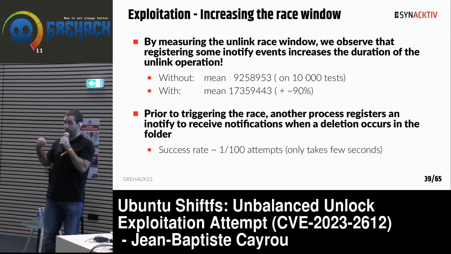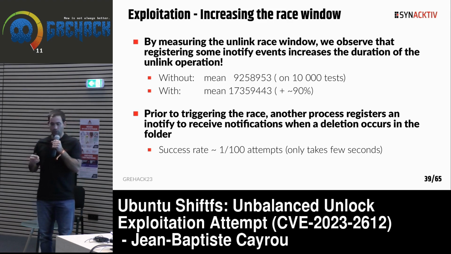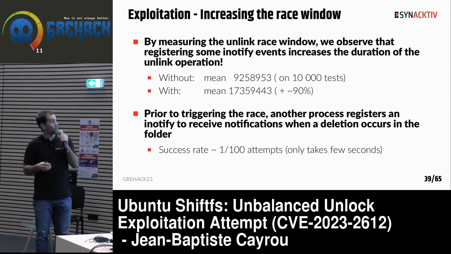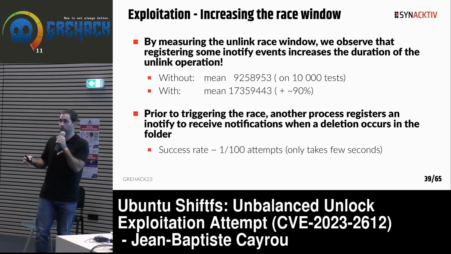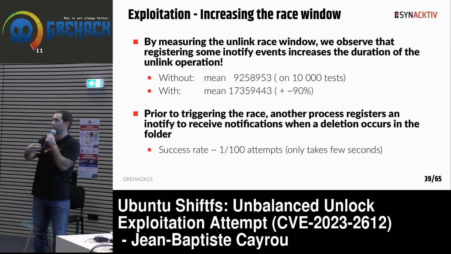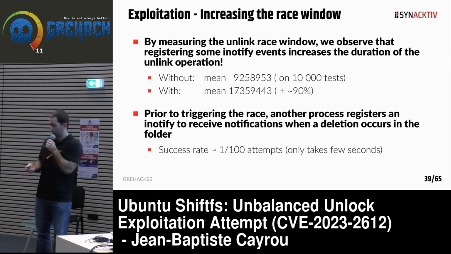Prior to the race, we will use a process to register an inotify to monitor deletion on the folder we work with. And with that, we have a success rate of about 1 win for 100 attempts. So it only takes a few seconds, and it demonstrates it is possible to win the race and continue to the next exploitation steps.